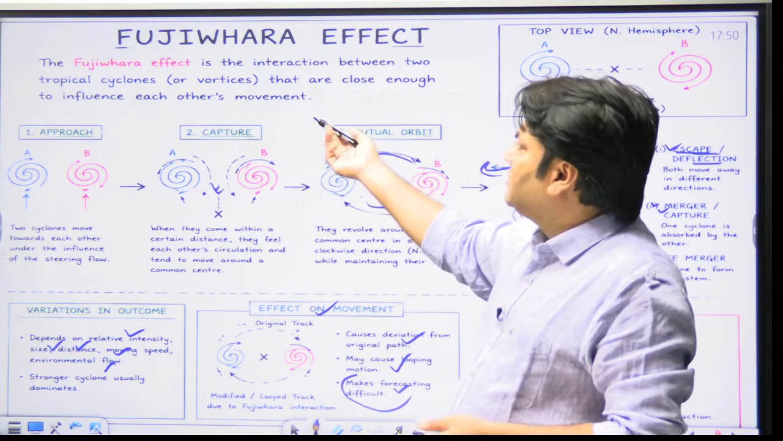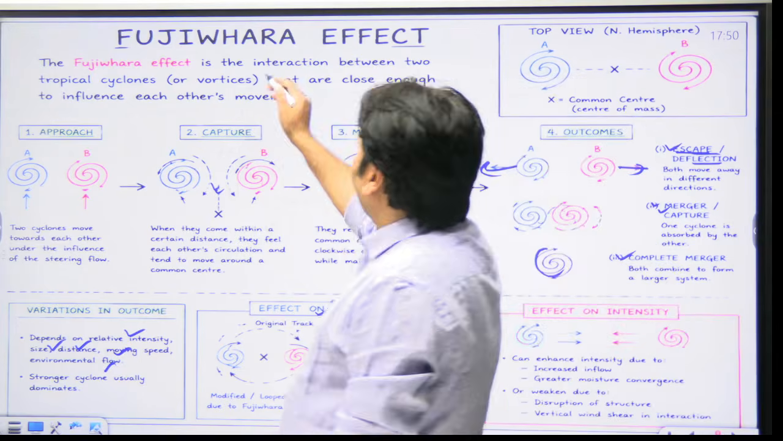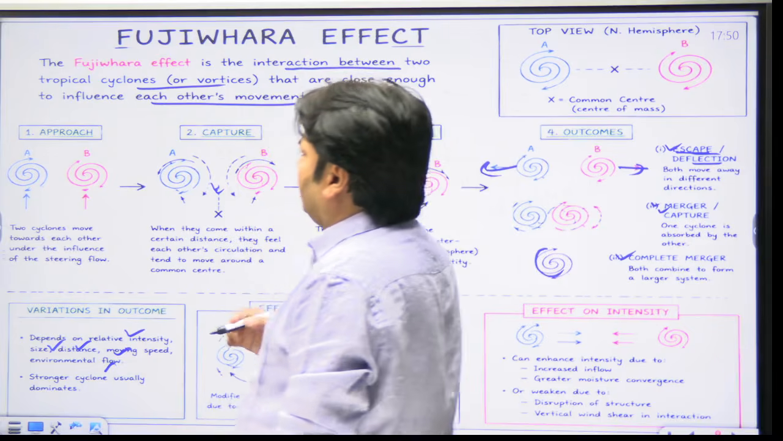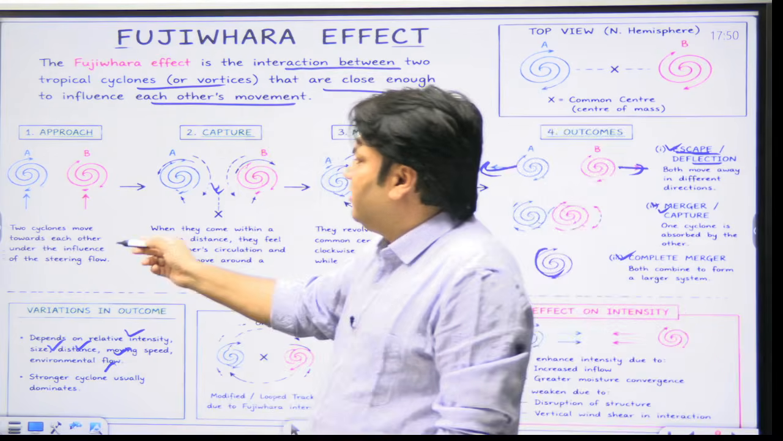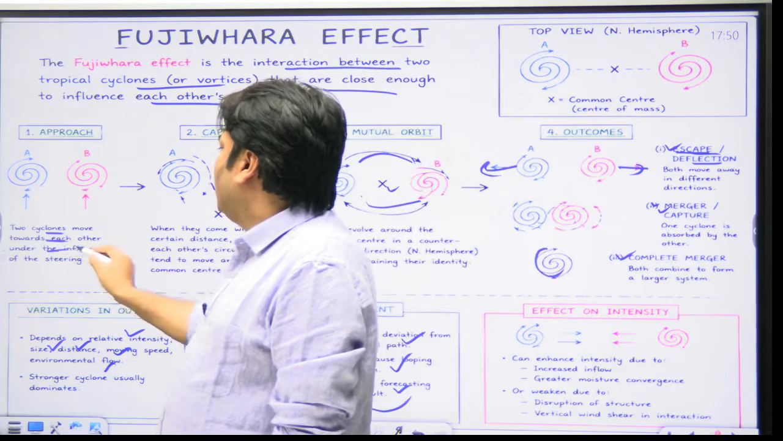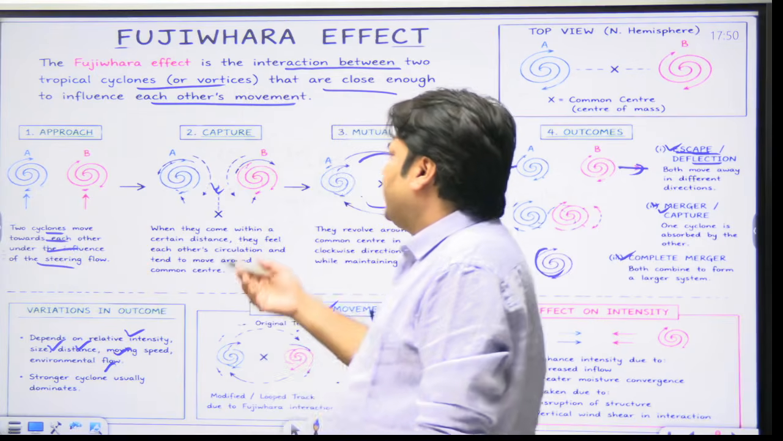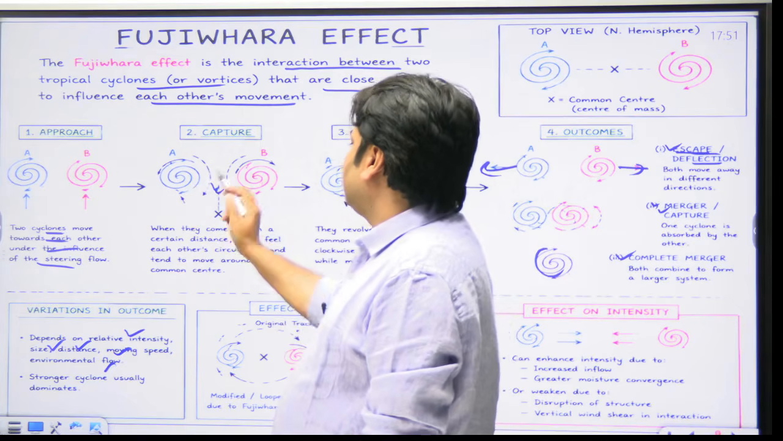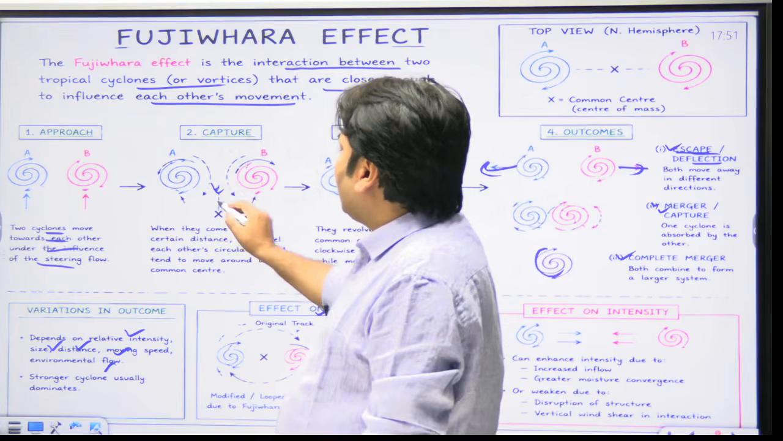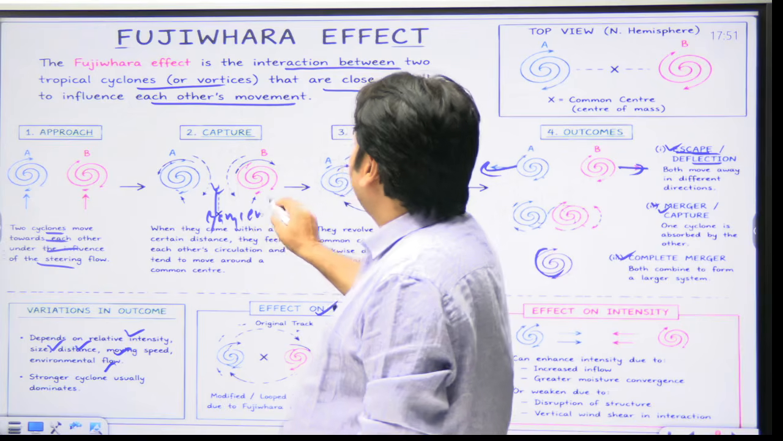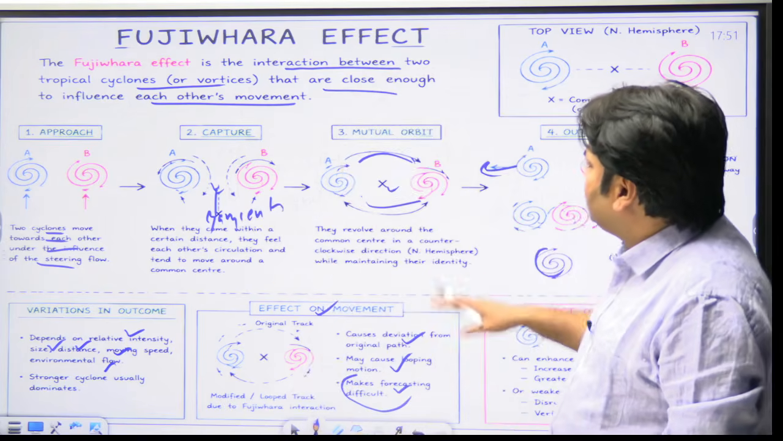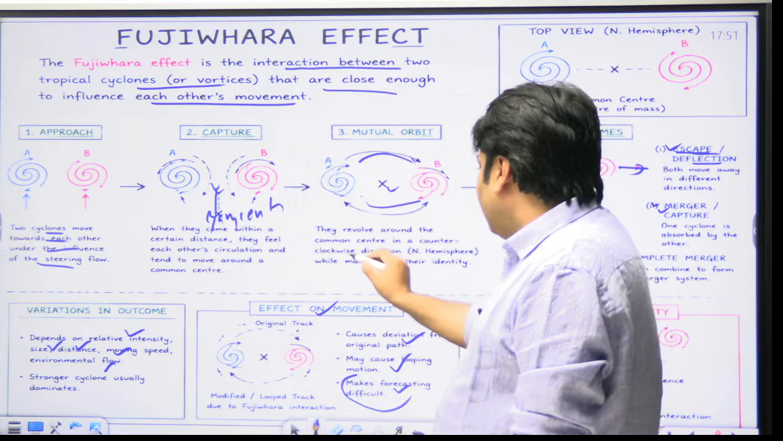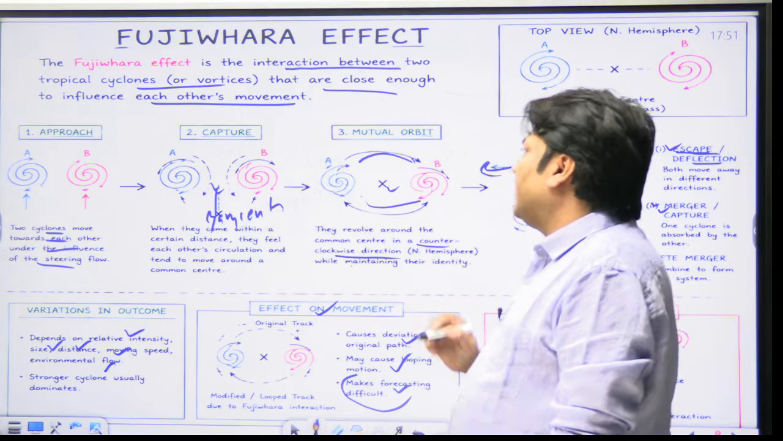Again, I am repeating the points: what is the Fujiwara effect? The Fujiwara effect is the interaction between tropical cyclones that are close enough to influence each other's movement. Now what is the approach? You can draw this sketch and write that two cyclones move towards each other under the influence of steering flow. Capture: you can write these points that when they come within a certain distance, they feel each other's circulation and they tend to move around a common center, that is also known as the barycenter. The third point you can write here is mutual orbit, that they could revolve around the common center, the barycenter, and they revolve in an anti-clockwise direction while maintaining their identity, right?